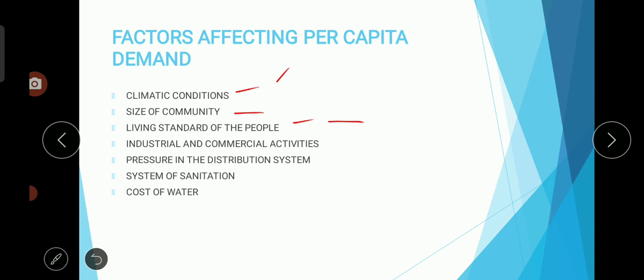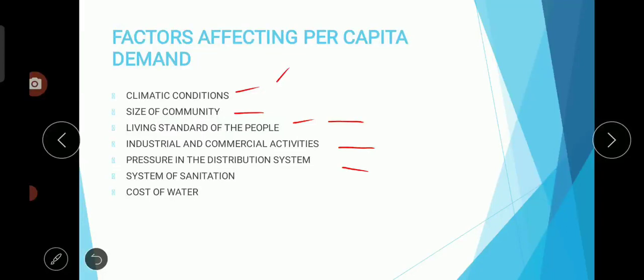Next one is industrial or commercial activity. If a city has more commercial or industrial activity, then the consumption rate of water will naturally be very high. So the water demand will be very high. Of course they may purchase the water, but the demand will be greatly increased in these particular sectors.